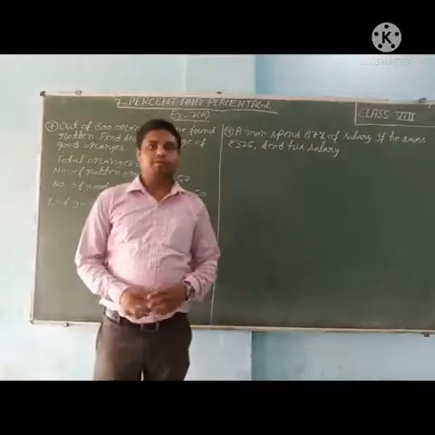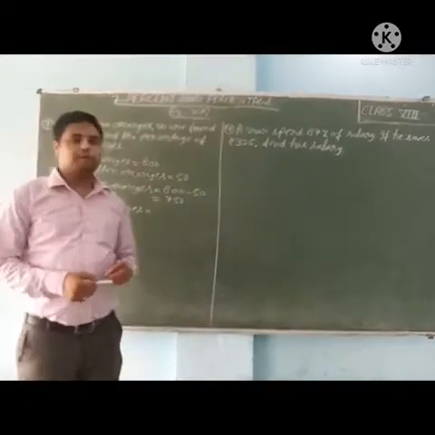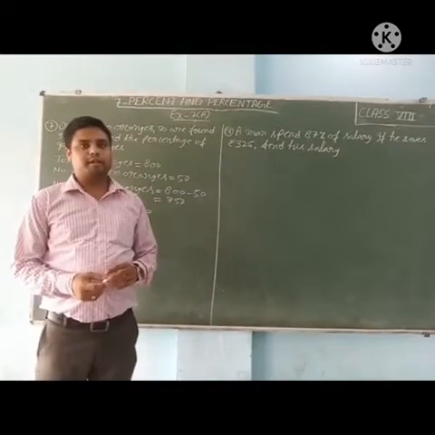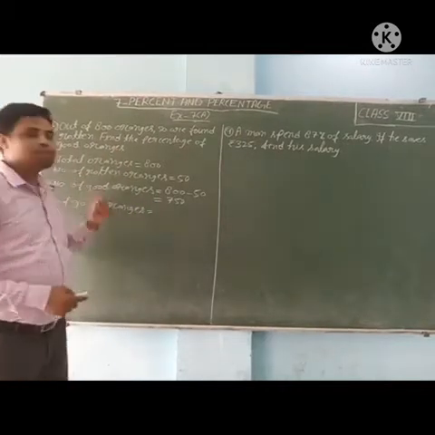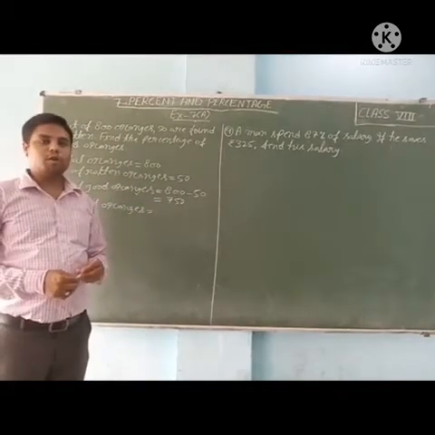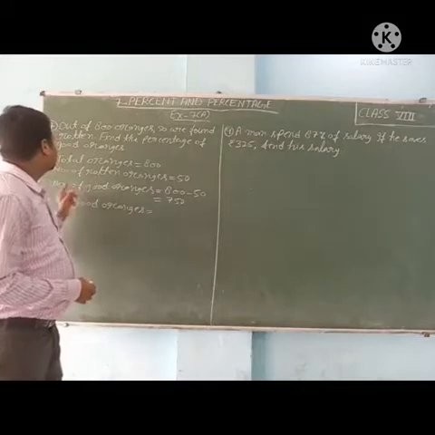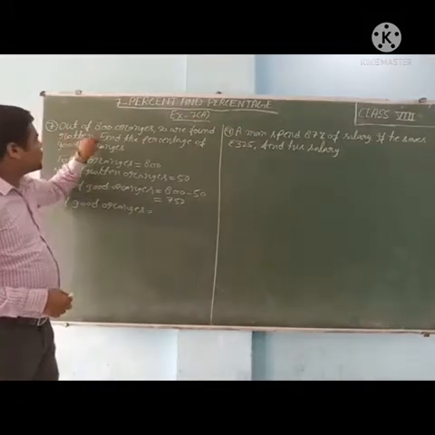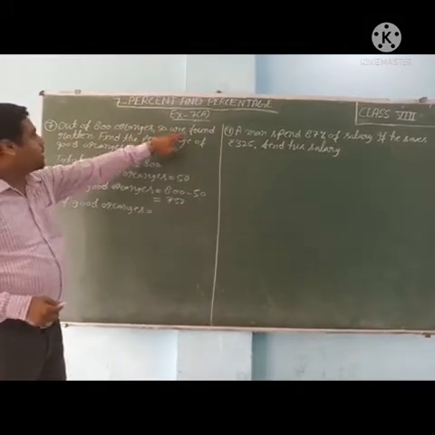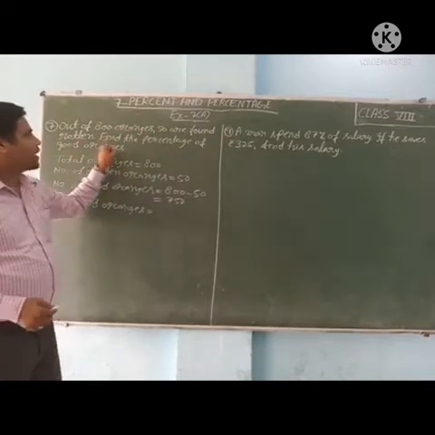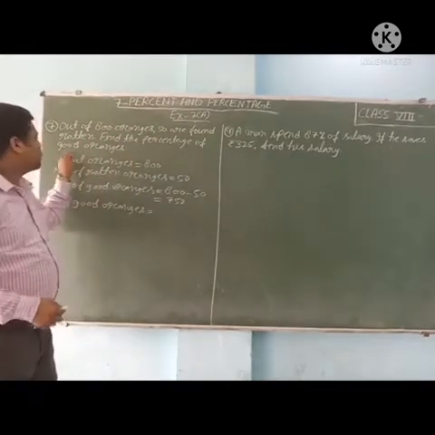Hello students, we were on the 7th chapter, percent and percentage, and the 6th sum is completed. So now we will start the 7th sum. Out of 800 oranges, 50 are found rotten. Find the percentage of good oranges.